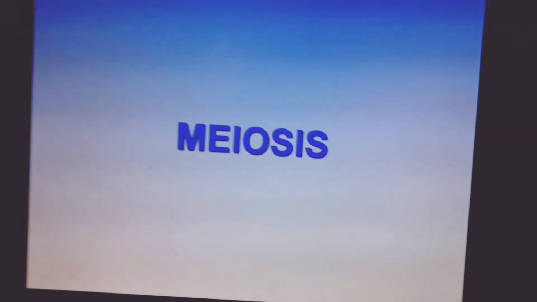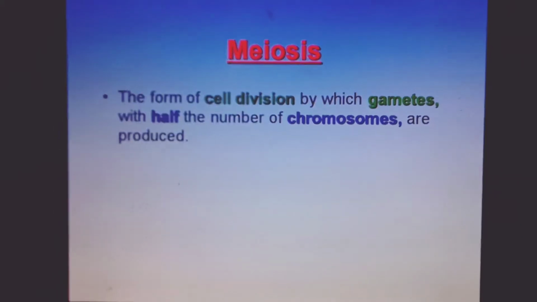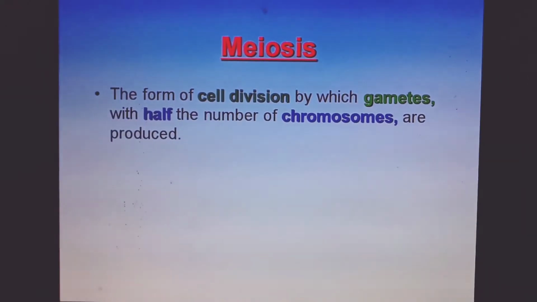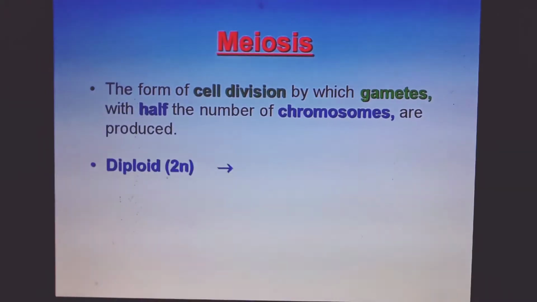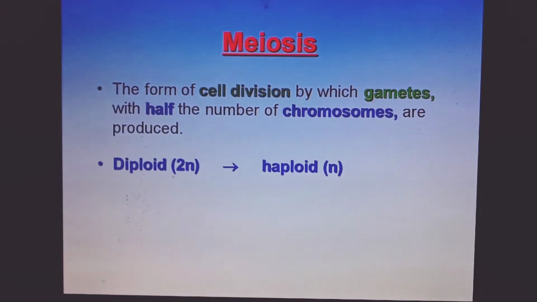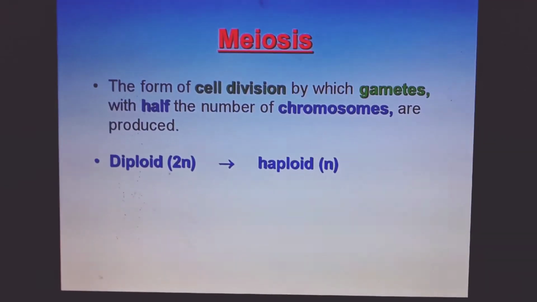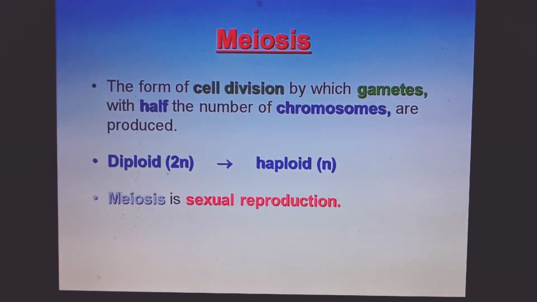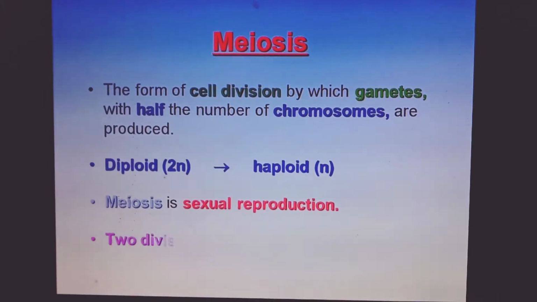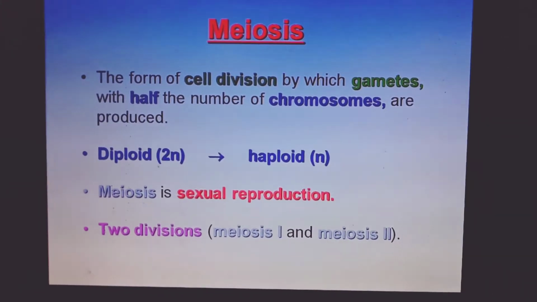Today my topic is meiosis. Meiosis is a type of cell division by which gametes with half the number of chromosomes are produced. Usually in a cell, a diploid set of chromosomes is present, but in a gamete cell, a haploid set of chromosomes is present. Meiosis is a sexual reproduction with two divisions, that is meiosis I and meiosis II.